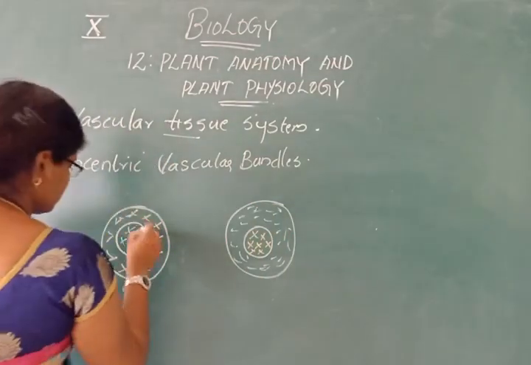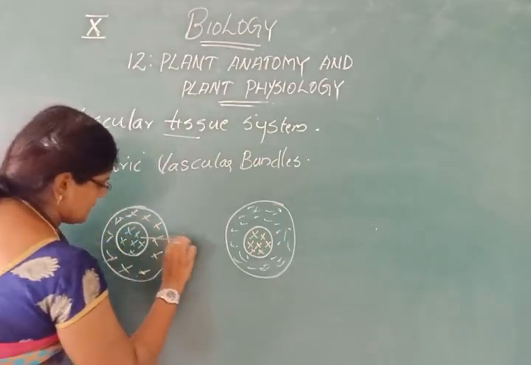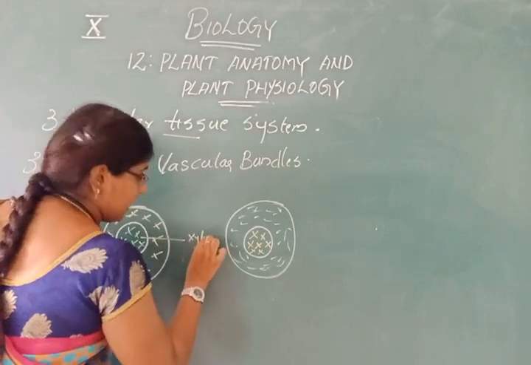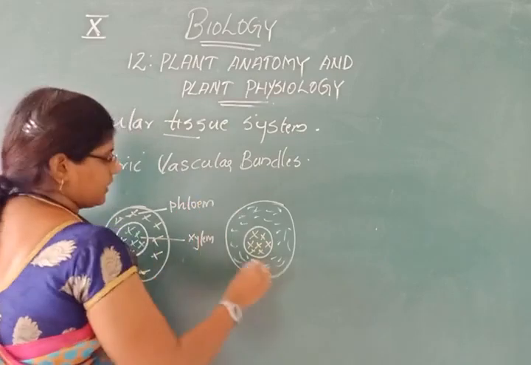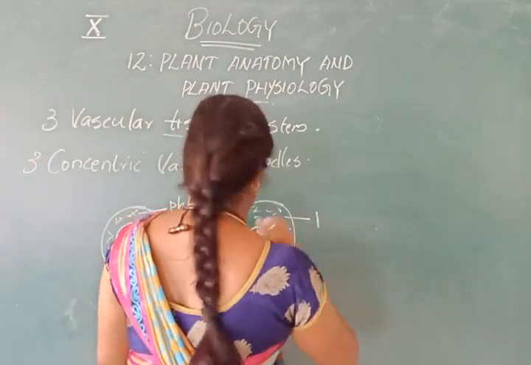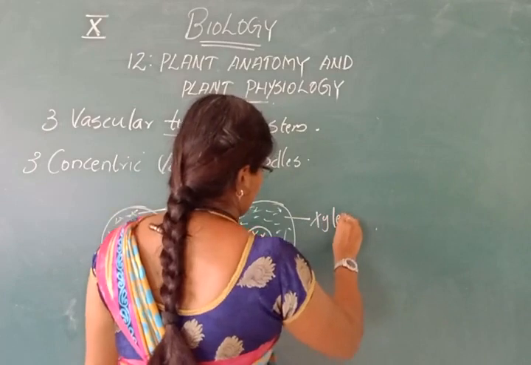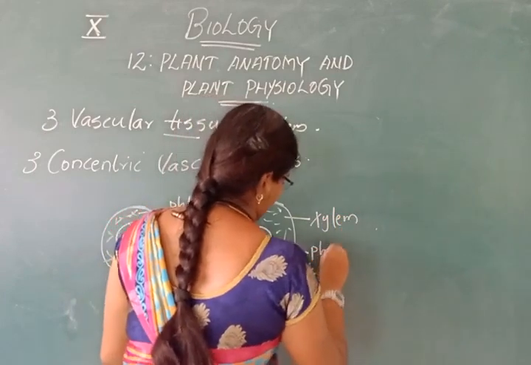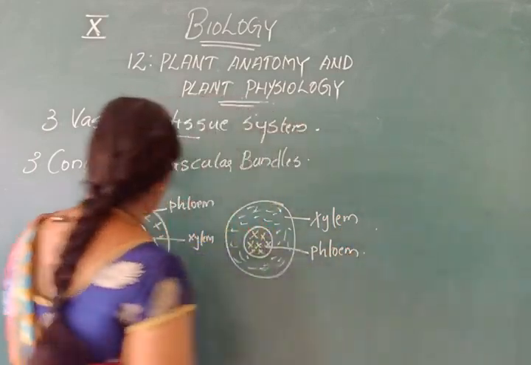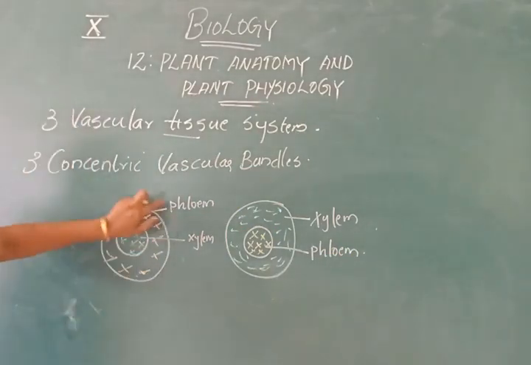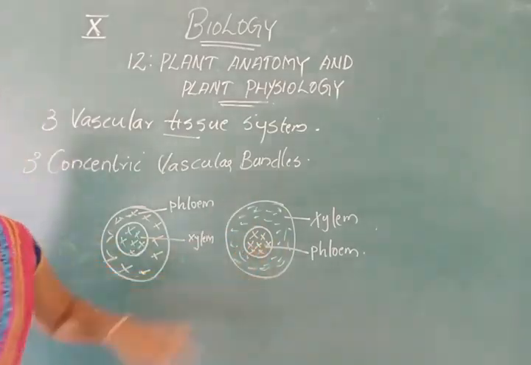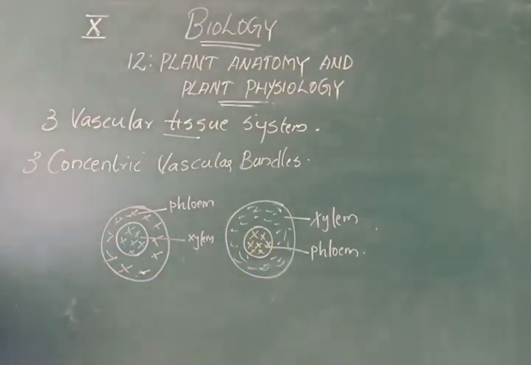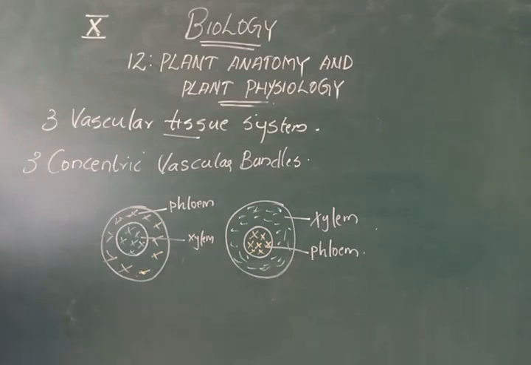Okay, so the center green color is xylem and the yellow color is phloem. Here, this is xylem and the center is phloem. So here, the xylem is completely surrounded by the phloem. Here, the phloem is completely surrounded by the xylem. Okay, when the vascular bundle has xylem completely surrounded by the phloem, it is called